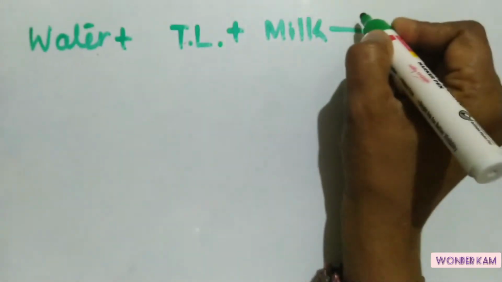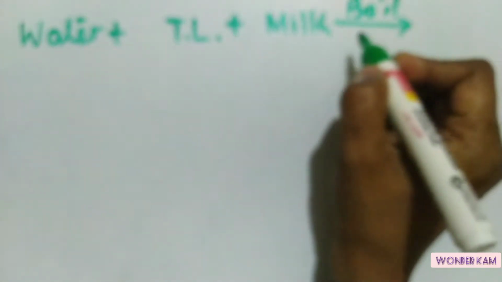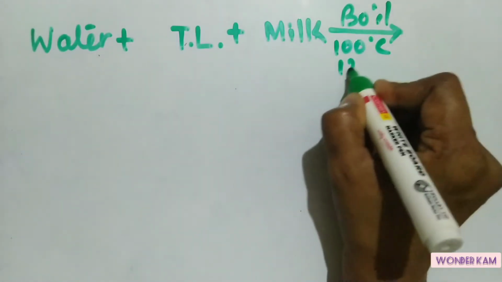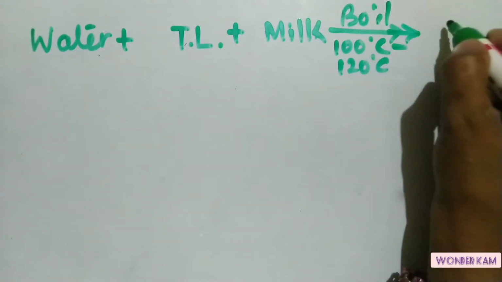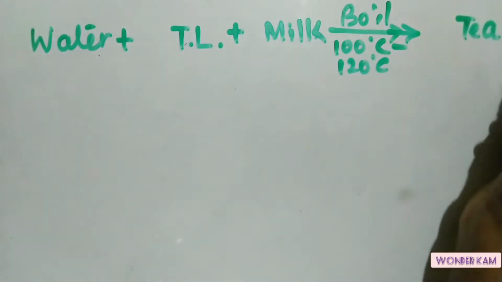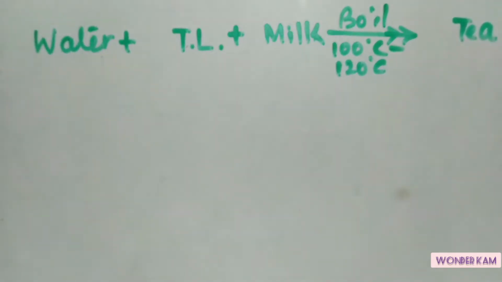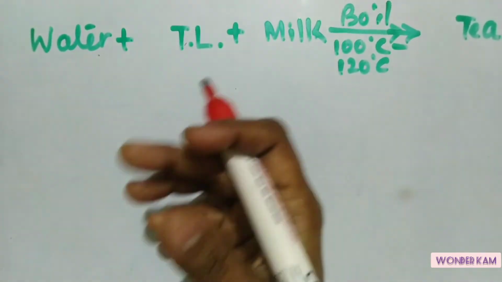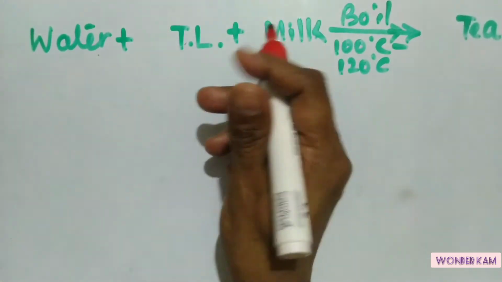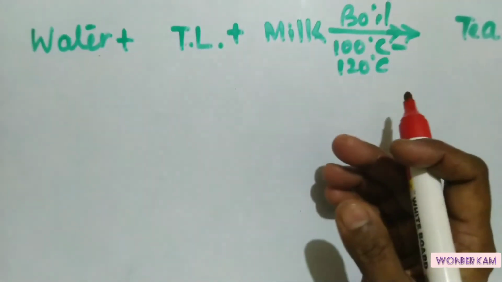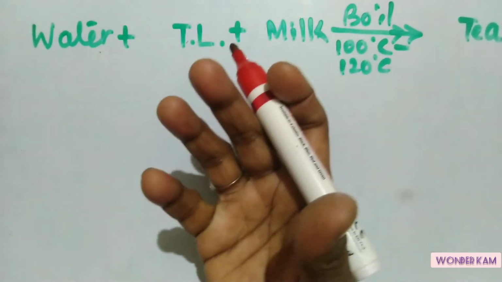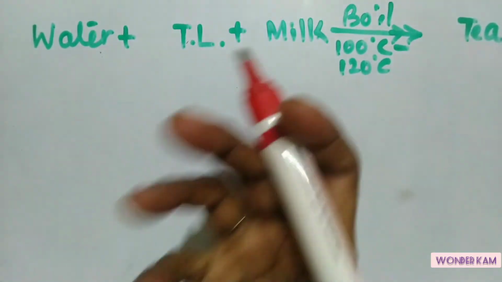So we need to boil it by applying a certain temperature. So I am just writing 100 degrees centigrade to 120 degrees centigrade. We have to boil this mixture to get our desired product tea, isn't it? So I'll just write down the measurement. If we take milliliters, fine, or grams in case of tea leaves, but we are not using those units for the measurement in the kitchen. So for the measurements, we are using tumblers, we are using spoons, we are using cups, isn't it?